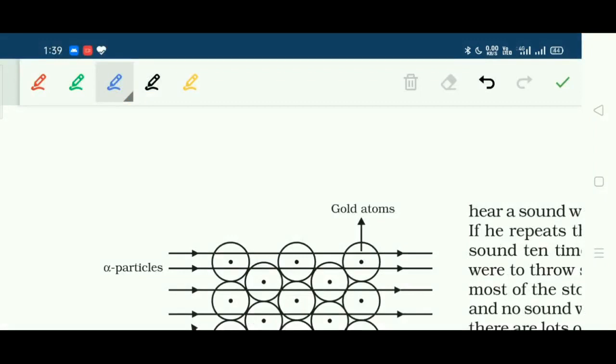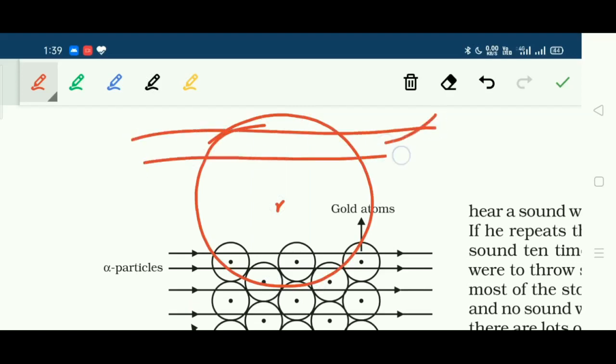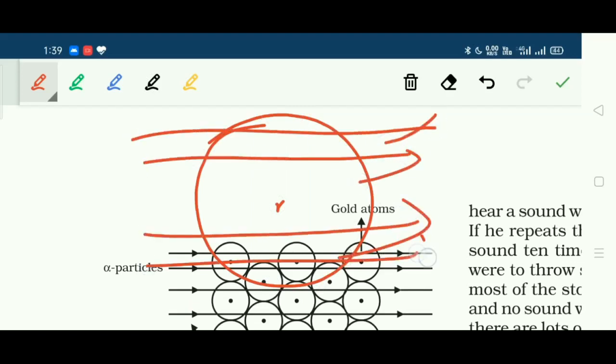So now what did he conclude from these observations? Number 1, the first observation, that most of the particles pass through the gold foil. From this he concluded that most of the space inside the atom is empty, because only if the space inside the atom is empty will the alpha particles be able to pass through it.